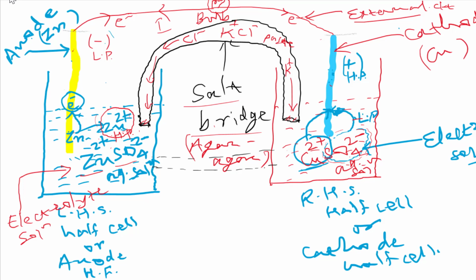If we connect in this way, then we can complete the circuit internally, and charge neutralization or electrical neutrality can be there also, isn't it? Because in this solution positive charge is in excess, and here negative charge is in excess, so when we connect both, these can neutralize each other, isn't it? So why do we use the salt bridge in place of connecting these half cells directly? Can you say the reason?